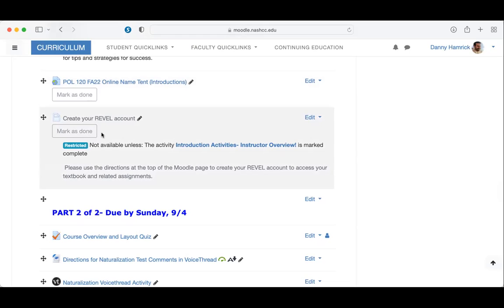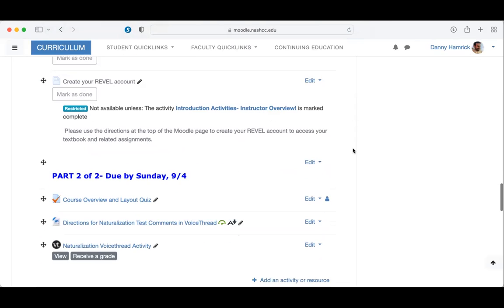The second thing, to get credit for all of your Revel work, you must use the name that you have in the Nash system. You can find that at the top of your Moodle page. So for example, if I were to enter anything else when I created a Nash or a Revel account other than Danny Hamrick, any work that I did in Revel would not show up in Moodle. So it would appear as if I were not doing any of the Revel work. One more time, you must use the name that's in the Nash system in Revel for it to work and for you to get credit for the assignments. So these are the tasks that are due by this Thursday, September 1st.